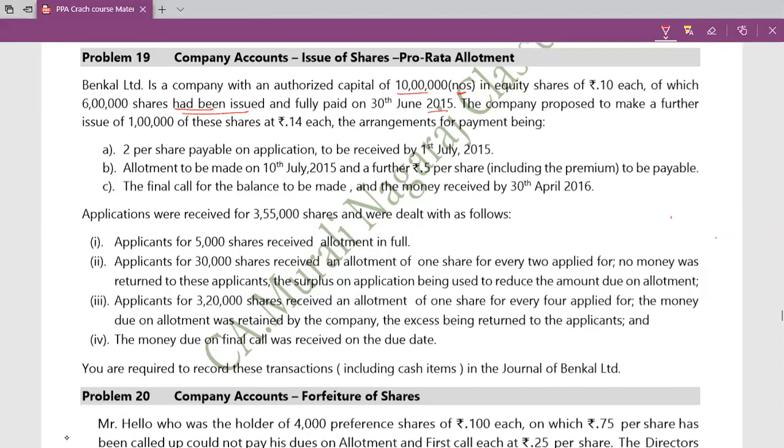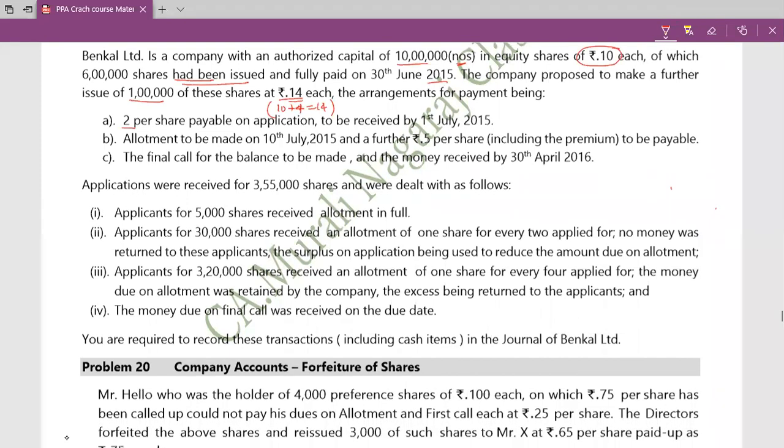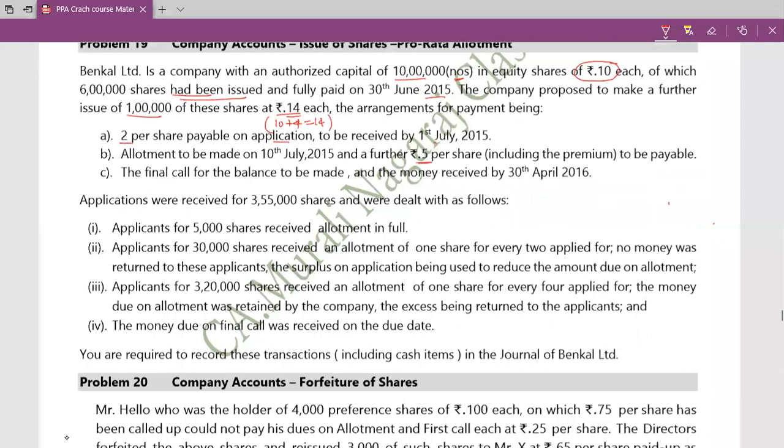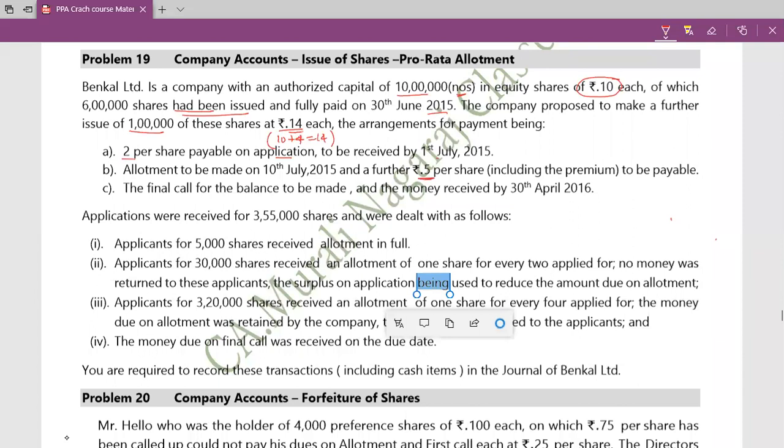The company proposed to make a further issue of 1 lakh shares at 14 rupees. So what is the face value? Face value is 10, so 10 plus 4 rupees securities premium is equal to 14. The arrangement for payment is 2 rupees payable on application, received by 1st July. Allotment to be made by 10th July, and a further 5 rupees per share including premium. So here total 5 rupees.